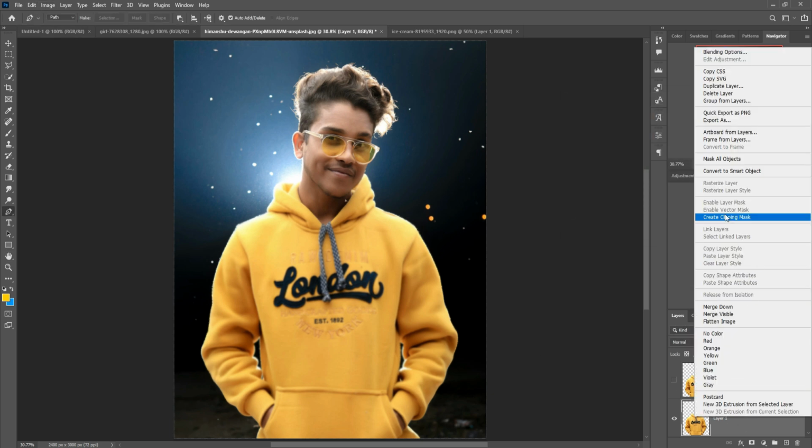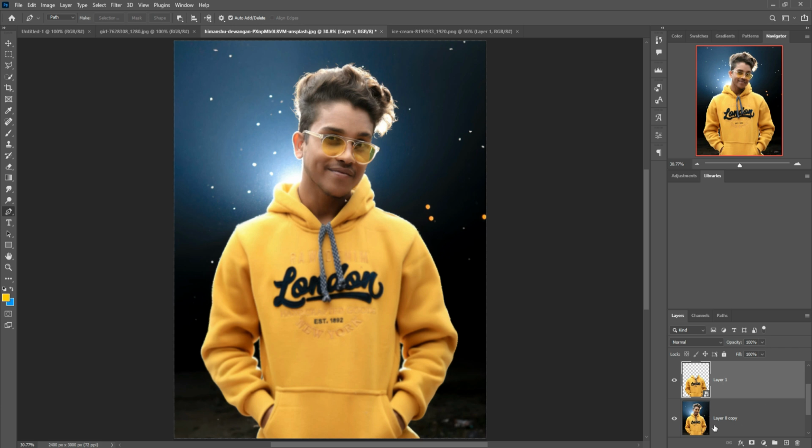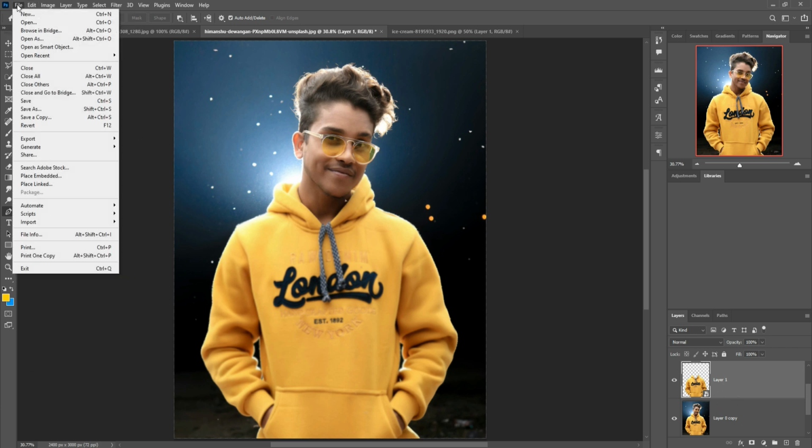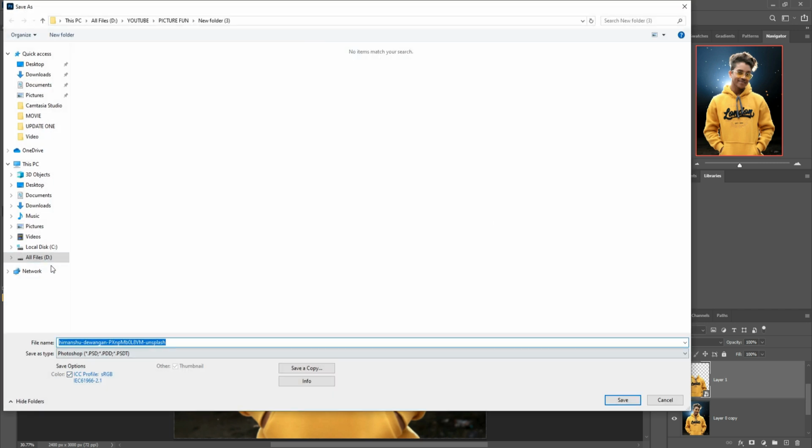Convert this one into a smart object, go to file, save as, DST, then press OK.